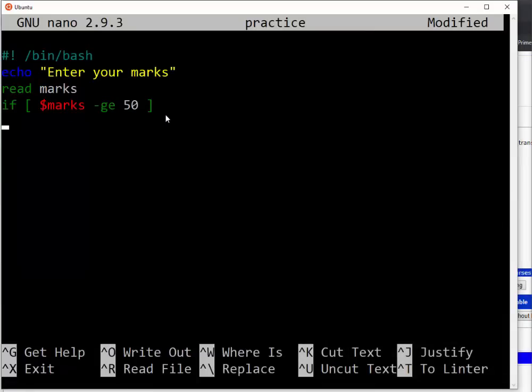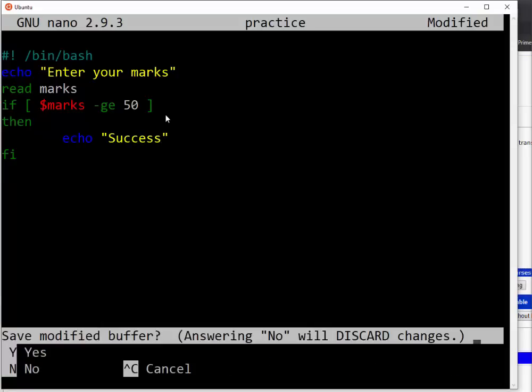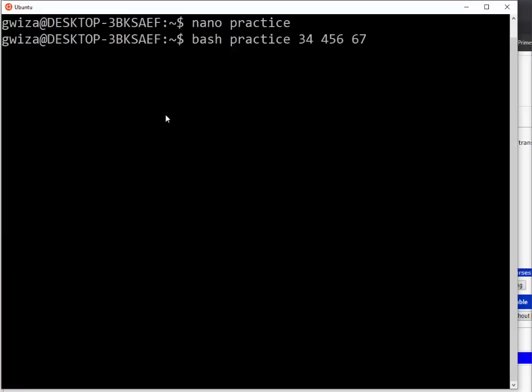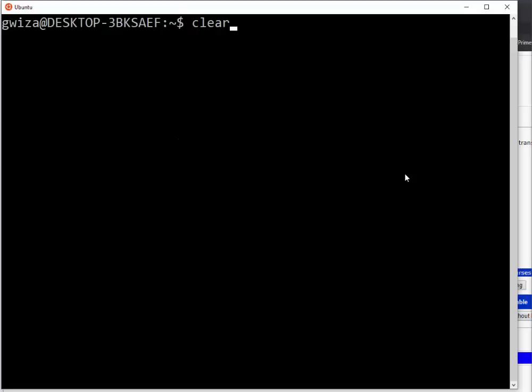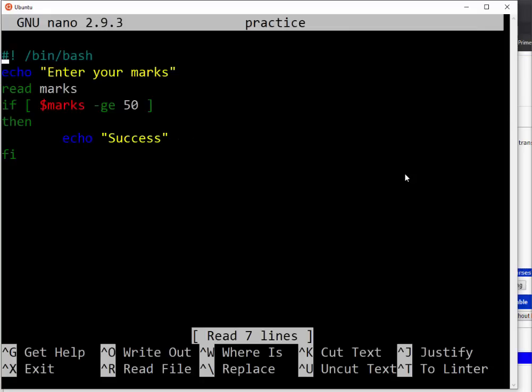Here you then put then, which means the start of the if, and here the closing of the if. Then here I will say echo success. So let me run my program and we see. If I run my program, it will tell me success. But if I put, for example, 44, you can see that there is no message because I didn't provide my else statement.